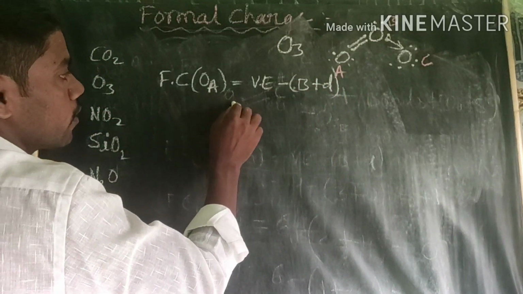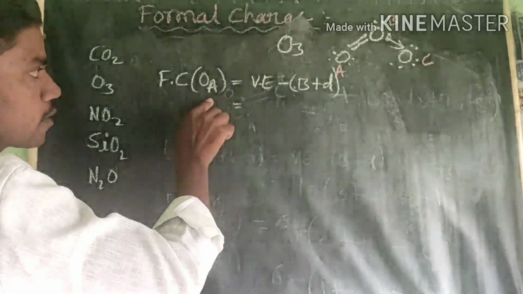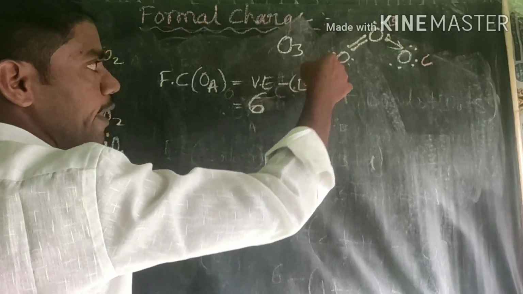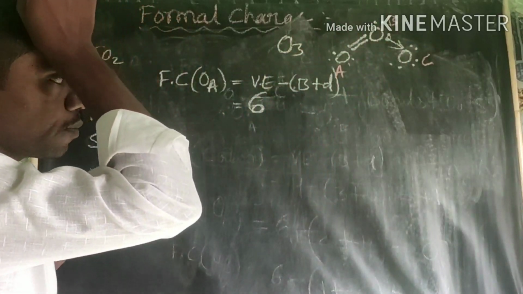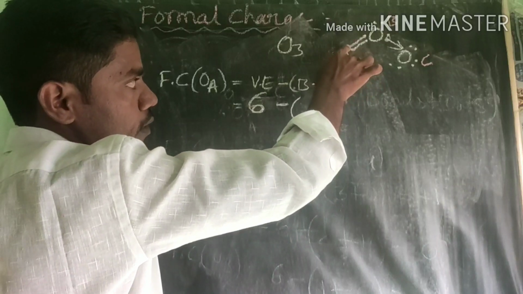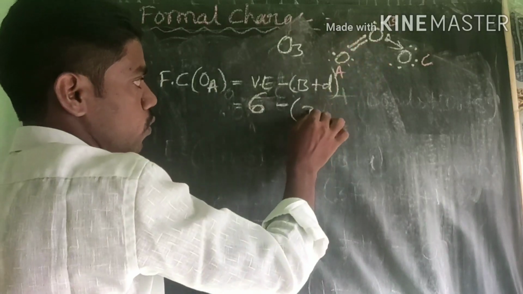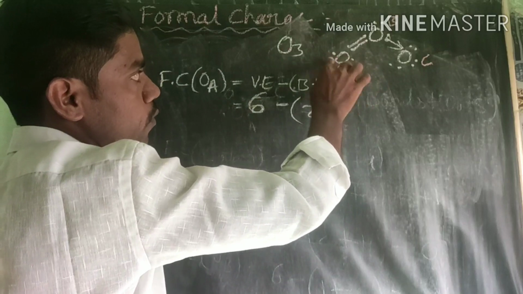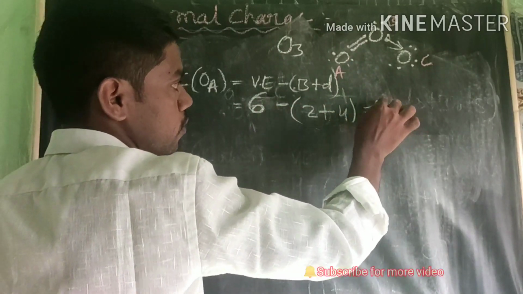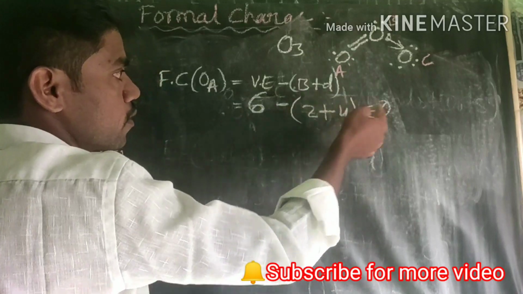First one, A oxygen. The valence electron of oxygen will be 6. We know very well any oxygen has 6 valence electrons, minus bonds. How many bonds are around this A oxygen? 2 bonds. How many dots are there? Total 4 are there. Therefore 6 minus 6 equals 0. There are 4 plus 2, 6, so 6 minus 6 is 0.